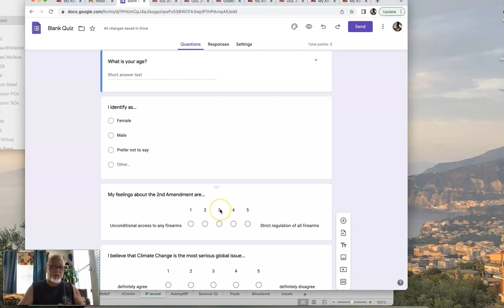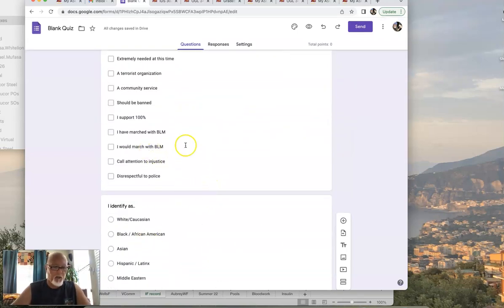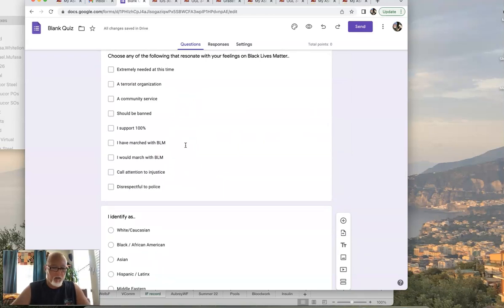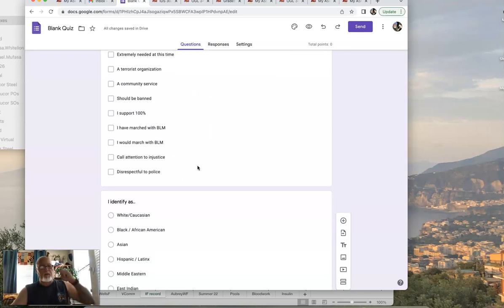I forgot, for the Second Amendment, you might want to put one of these, check all these boxes about, you know, I own a weapon. I mean, I own a gun. I own more than one gun. I consider myself a safe gun user. Anything like that. Think about the opinions, perceptions, experiences regarding your topic. Think about the questions that could be asked of these random adults, right?